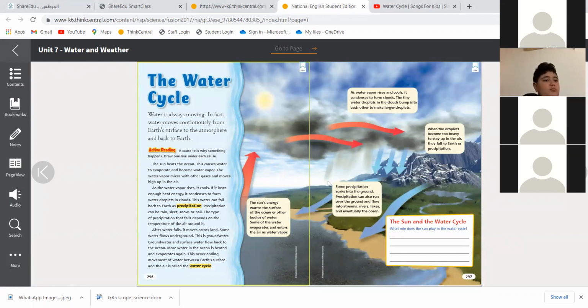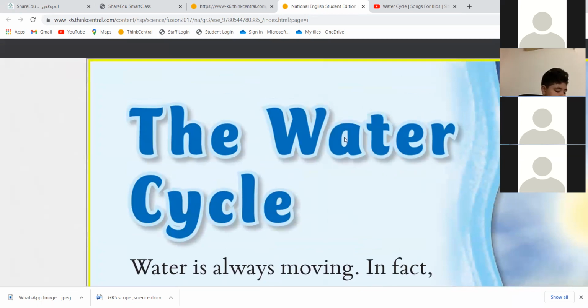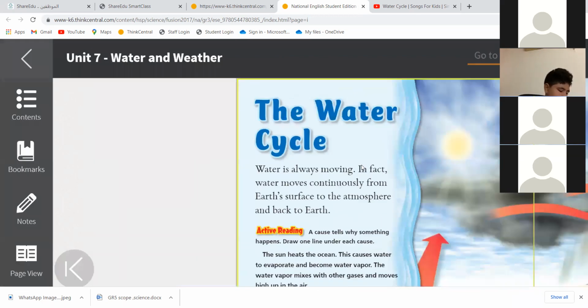So when the water moves, never stopping, from the ground up to the sky, back to the ground, what do we call it? The water cycle. So today, what are we going to study? The water cycle. Are you excited?